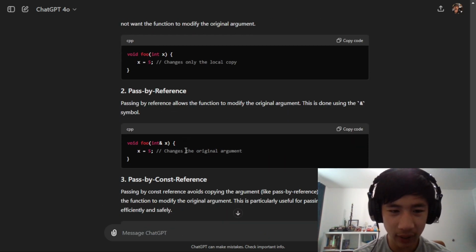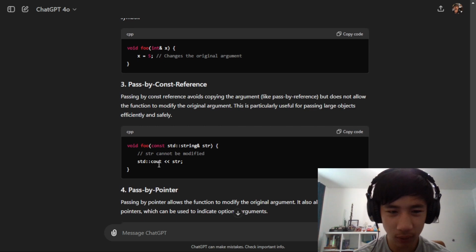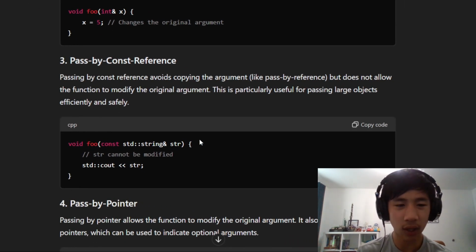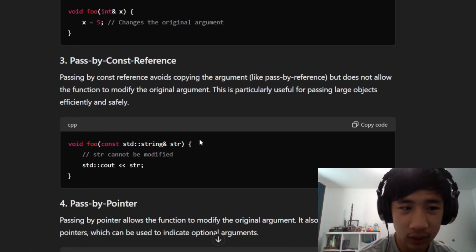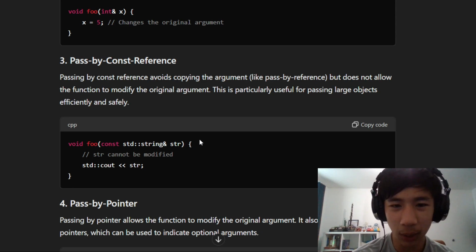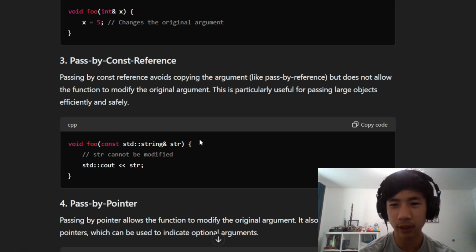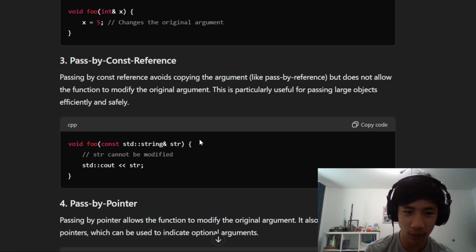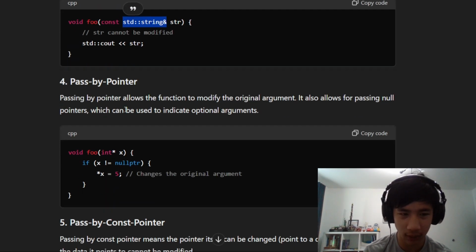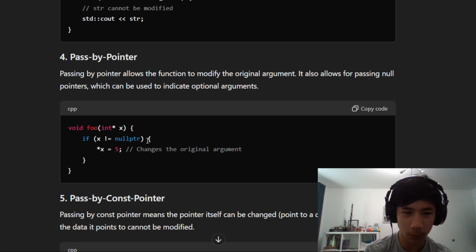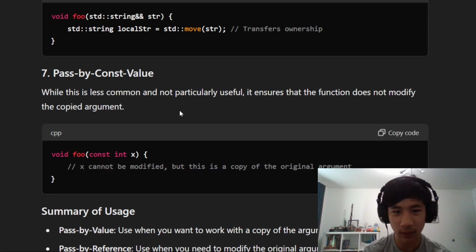Okay, we have pass by value, that's pretty simple. We have pass by reference, pretty simple. And now what is pass by const reference? So passing by const reference avoids copying the argument, but does not allow the function to modify the original argument. So I guess this is good for passing in a large object that I don't want to change. One example would be a string. There's also pass by pointer. Yeah, that's something I really just want to get out of the way, because I noticed that throughout the project, sometimes I would use a const & and then the code would just not work.